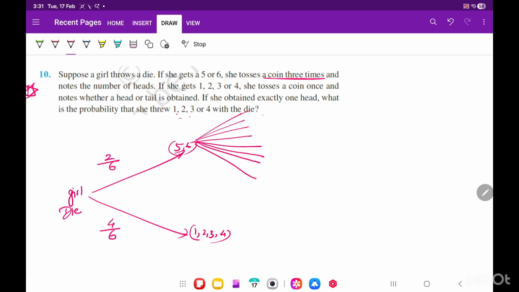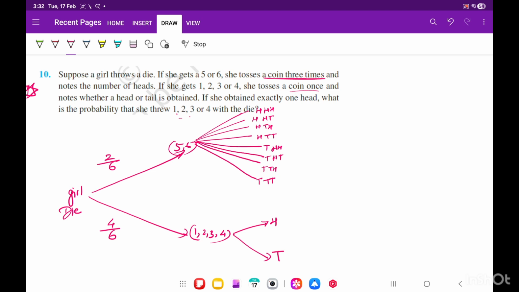What are the 8 possibilities? First, there is HHH. Second will be HH, head tail, tail head or tail tail. These are possible. Next, suppose in the first you got a tail. In the second, maybe head head, head tail, tail head or tail tail. These are the 8 possibilities. Theek hai. If she gets 1, 2, 3, 4, she will toss the coin once. So only 2 possibilities are there, either head or tail. So this is your chart.